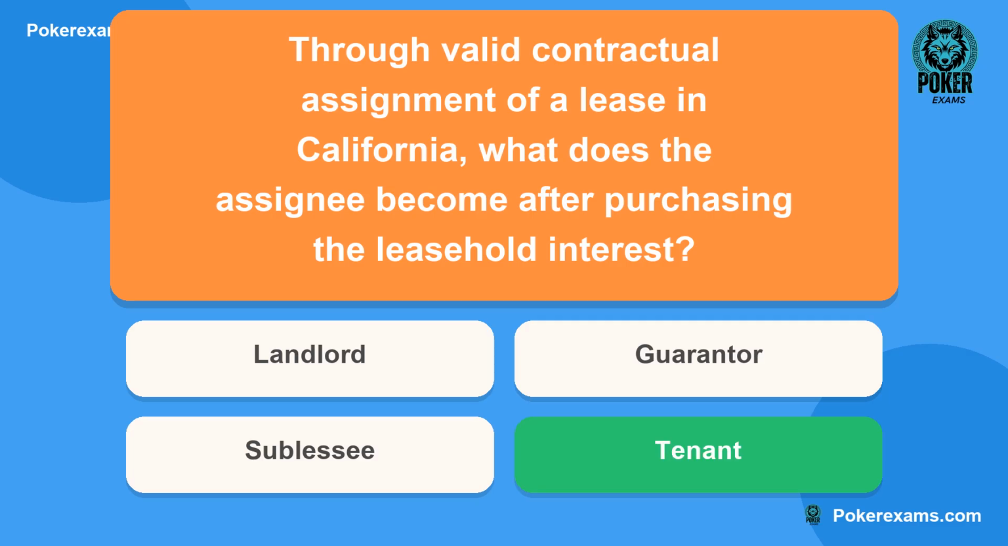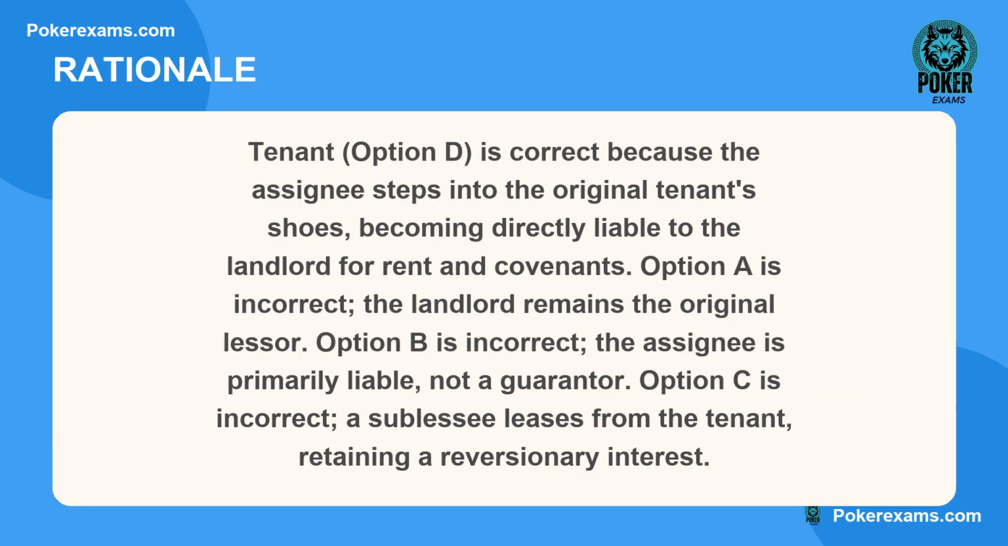The correct answer is D. Here is why. Tenant, option D, is correct because the assignee steps into the original tenant's shoes, becoming directly liable to the landlord for rent and covenants. Option A is incorrect. The landlord remains the original lessor. Option B is incorrect. The assignee is primarily liable, not a guarantor. Option C is incorrect. A sublessee leases from the tenant, retaining a reversionary interest.